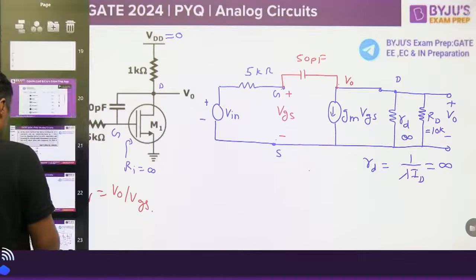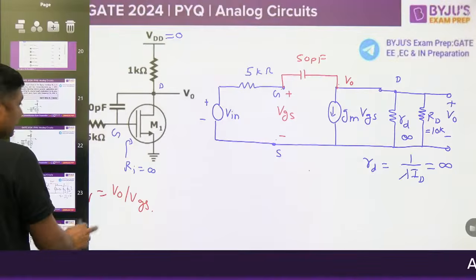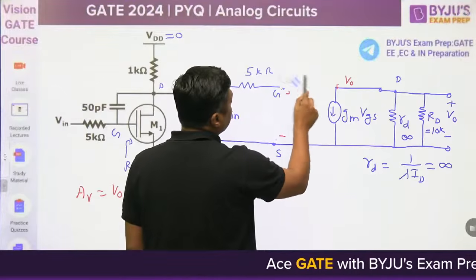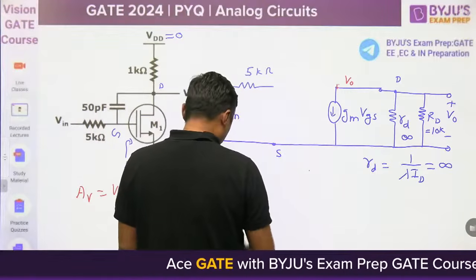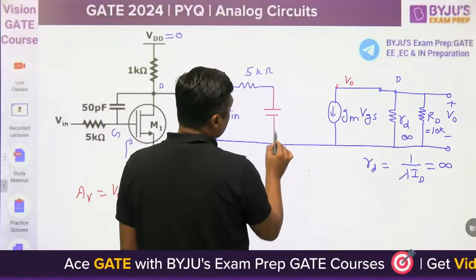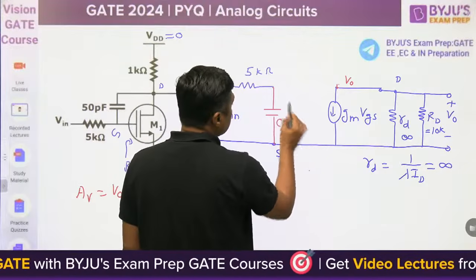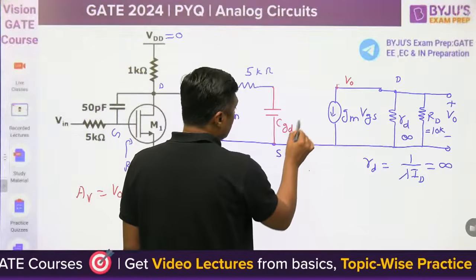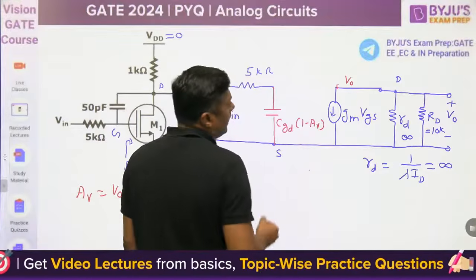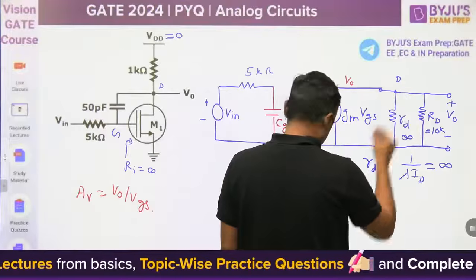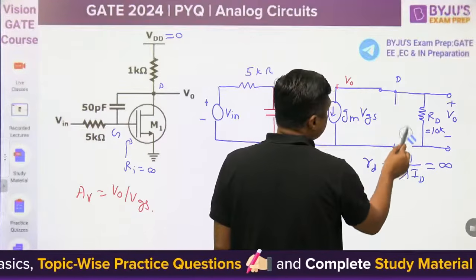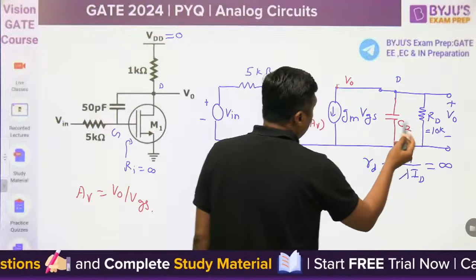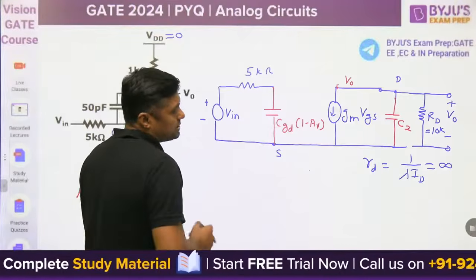So after Miller's theorem, in this diagram, you can break this capacitor into one capacitor at the input side and another capacitor at the output side. This capacitor is given by CGS. This is the gate and drain capacitor, CGD, times 1 minus AV. And one capacitor will be here, but because small rd is infinite, you can open it. Now this is required, CGD into 1 minus AV.